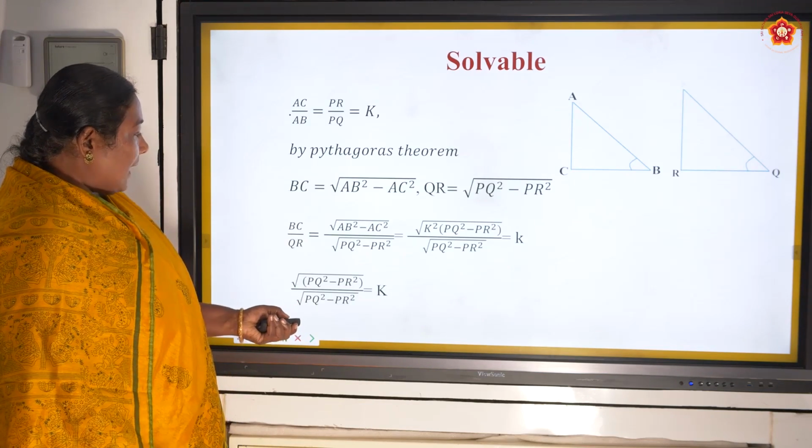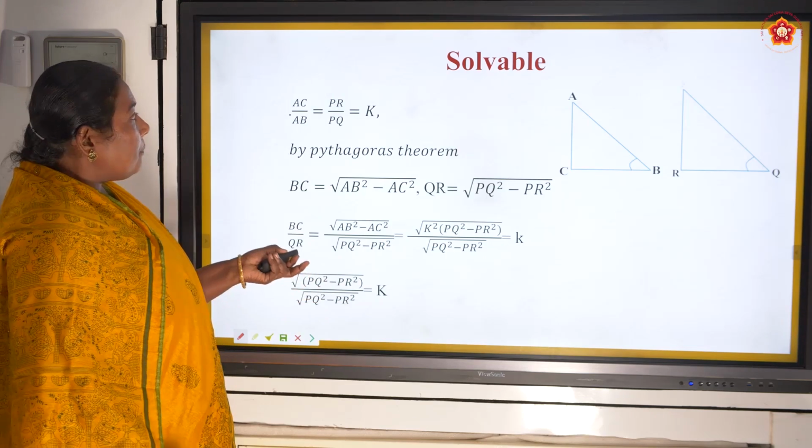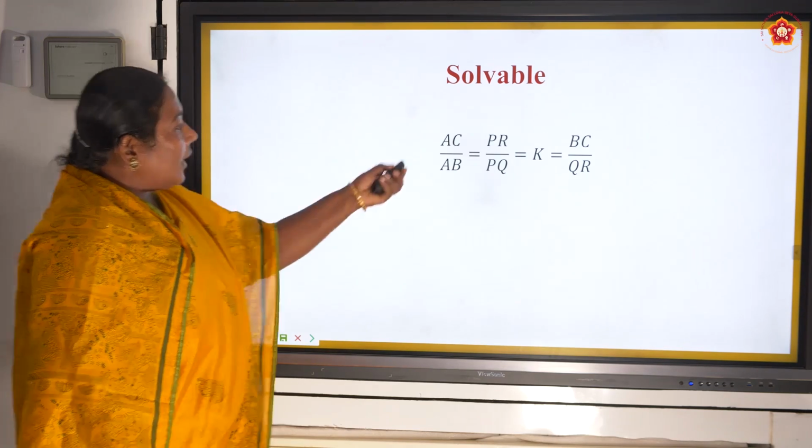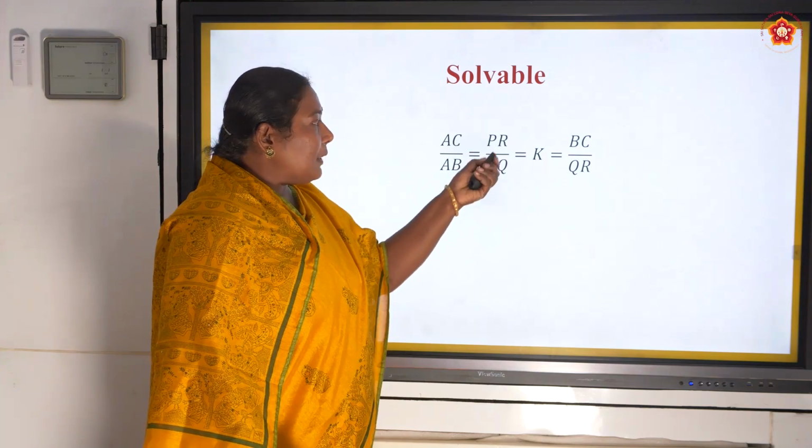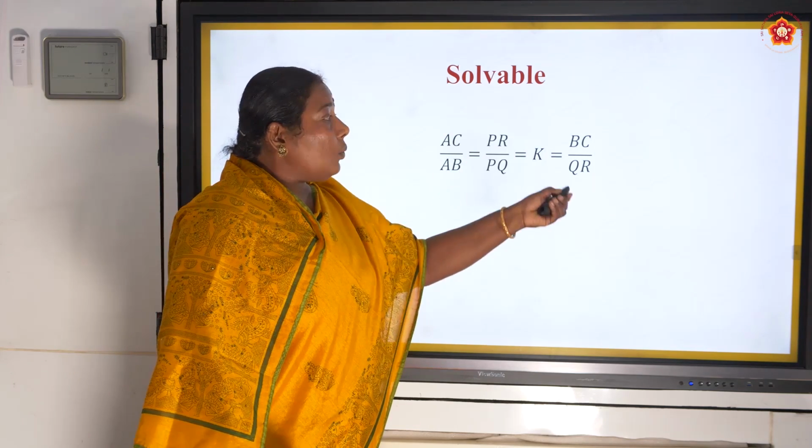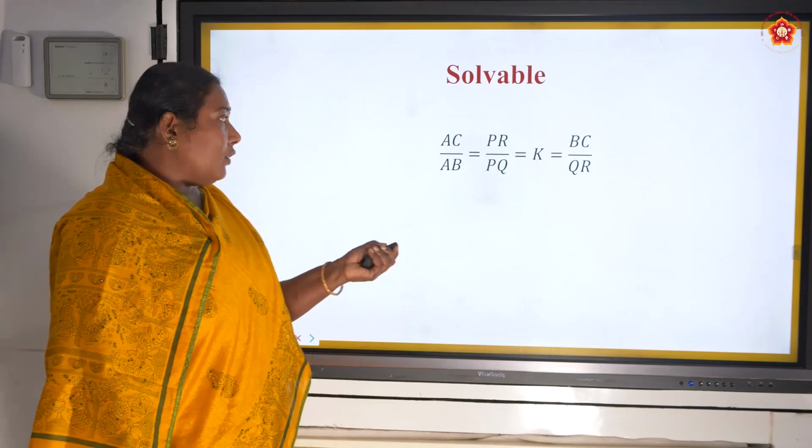Sorry, my angles are equal. That is all. Okay, so that is what we are going to see here. AC by AB is equal to PR by PQ, which is equal to K, which is equal to BC by QR. That is what we solved now.